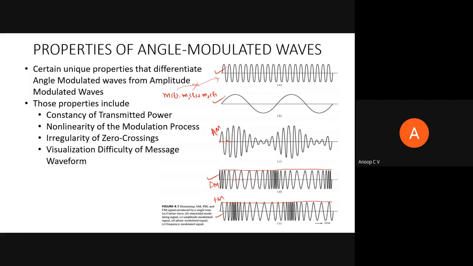Then one more obvious thing, as we have already discussed, is the visualization difficulty of the message waveform. We can't visualize the message waveform. If it is AM, it is easy for us to visualize: a carrier whose envelope is changing exactly in accordance with the message signal. But can you imagine how this FM signal will look?